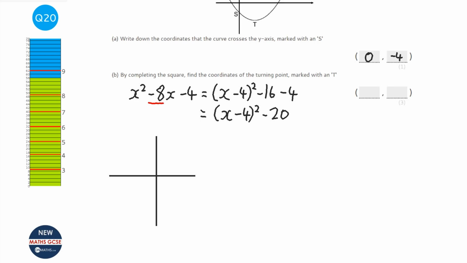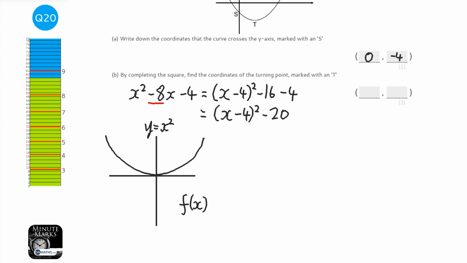Now, the next thing to think about is comparing it to y equals x squared. Okay, y equals x squared looks something like this, and I'm going to do a really bad job of drawing this, but something like this, okay? And that's y equals x squared. So if you think about that function, and we're going to call that f of x, then what's happened between that and the one that we've just created? Well, in terms of f of x, this one is going to be f, which is the function that squares, of x minus 4, okay, and we're going to square it, take away 20.